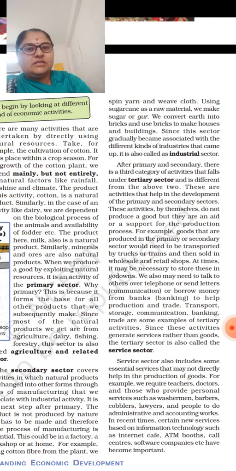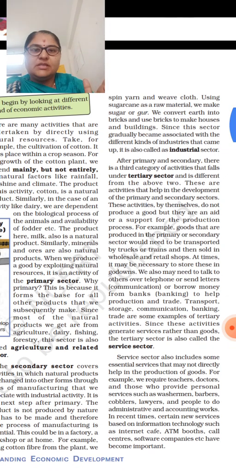Using sugarcane as a raw material, we make sugar or gur. We convert earth into bricks and use bricks to make the houses and buildings. So here, the products which are available from the primary sector, we are using and converting them into secondary sector goods and services. For example, sugarcane into sugar, cotton into yarn or clothes.